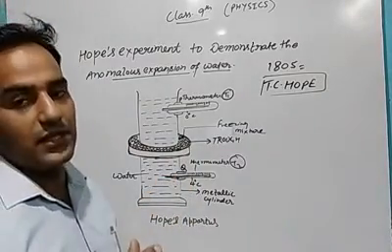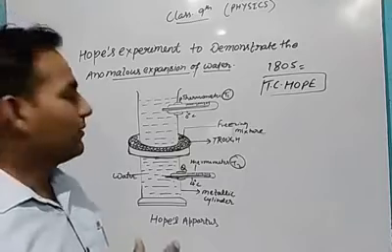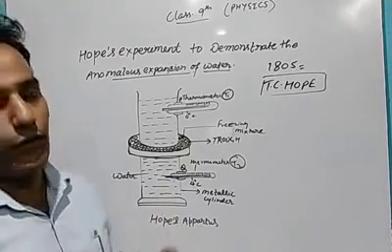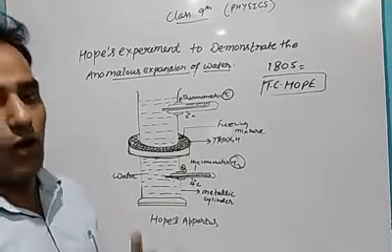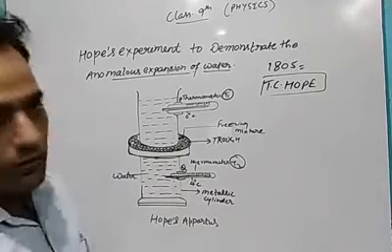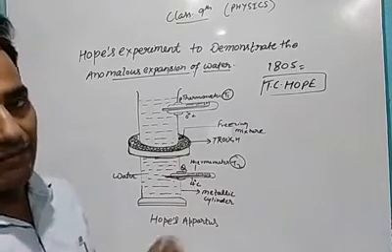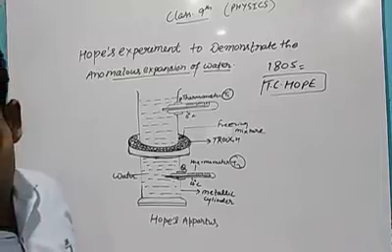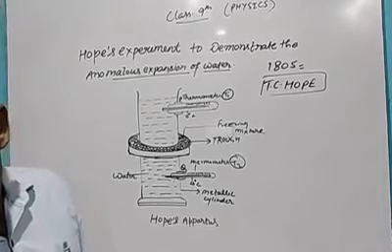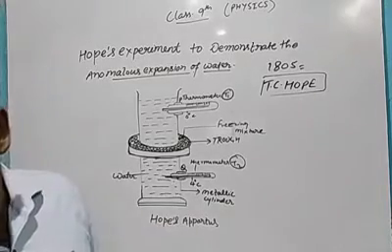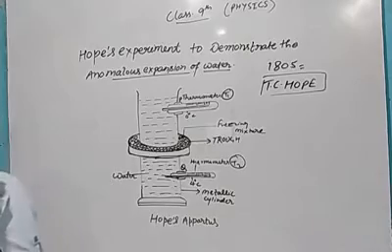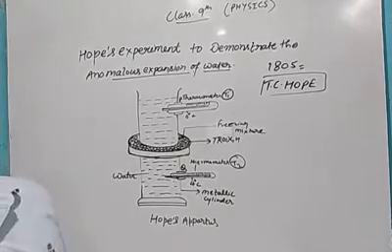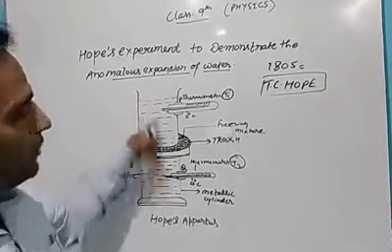Because of NaCl, the ice will remain in solid form for a long time. So in the central part we have the trough with the ice and salt mixture. The cylinder is filled with pure water. This pure water we have filled here.